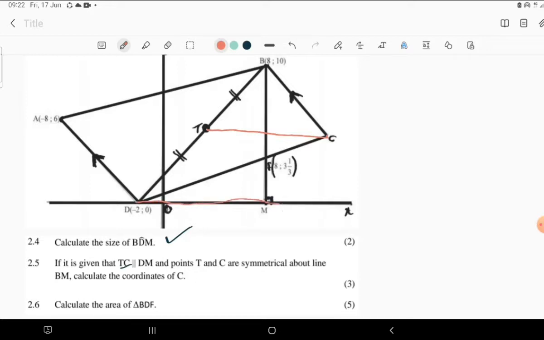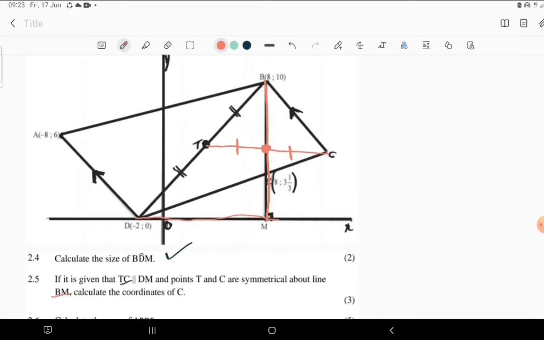Now, the points T and C are symmetrical about the line BM. So that means this BM, once they talk about symmetrical, it bisects these two sides. Which means this BM goes right in between of TC. So this is the midpoint of TC. Then the question: calculate the coordinates of C.